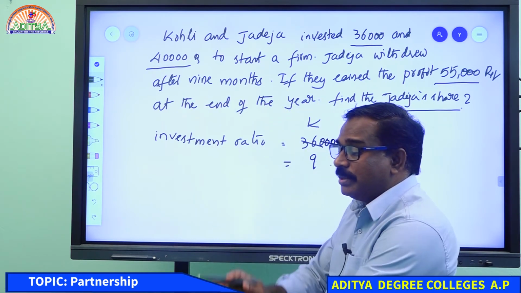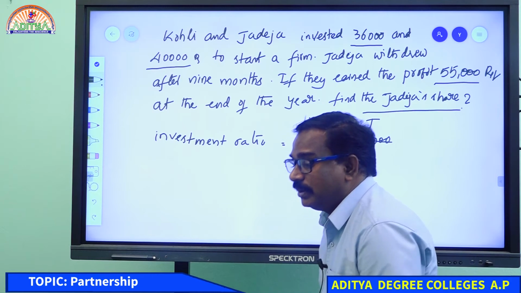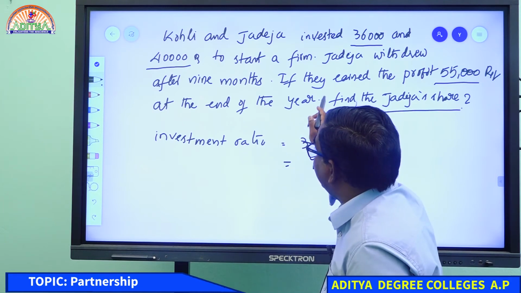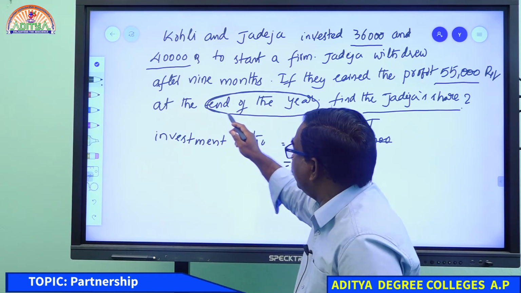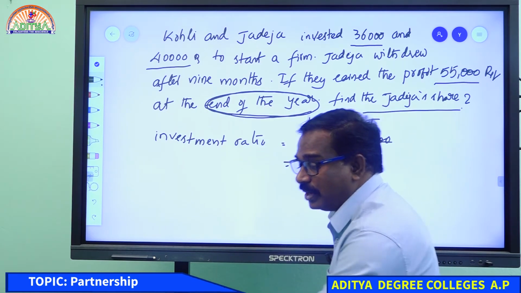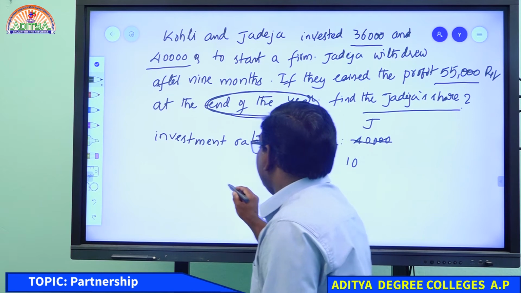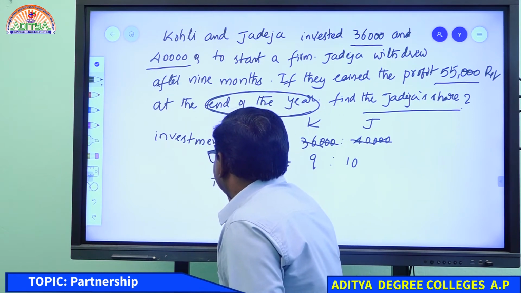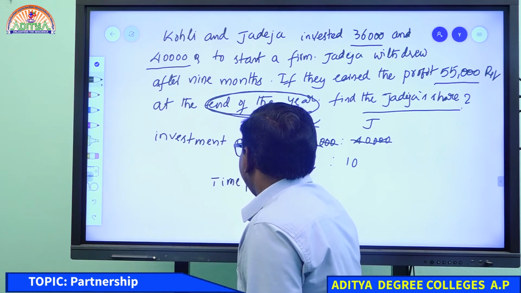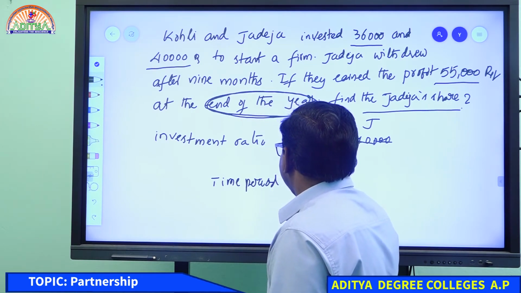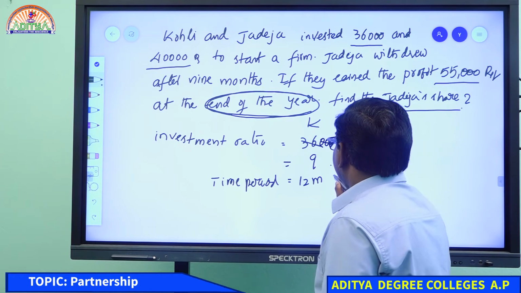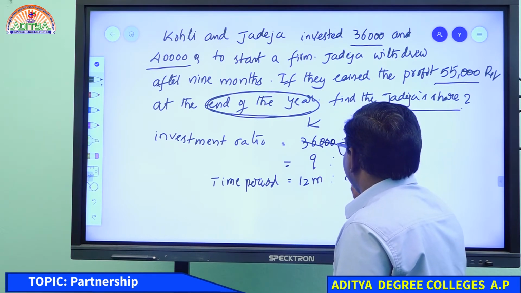Jadeja is there in the business for only 9 months. But we got the profit at the end of the year. The profit will be shared at the end of the year, which means the business ran for 12 months. Now you need to take the time period. How much time period is there for Kohli? Kohli is there for 12 months and Jadeja is there for 9 months.